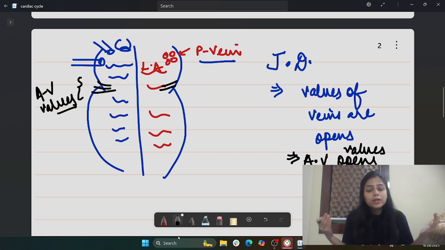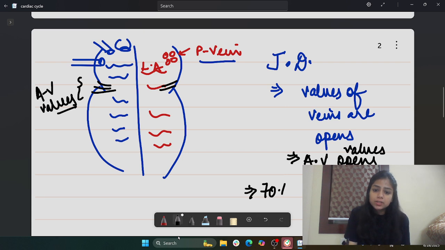Because of the build-up pressure in both the atria, they are no longer able to hold the valves together, and thereby there is opening of the valves, and thereby 70% filling of the ventricle takes place.